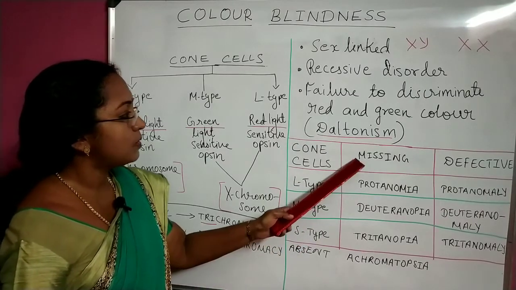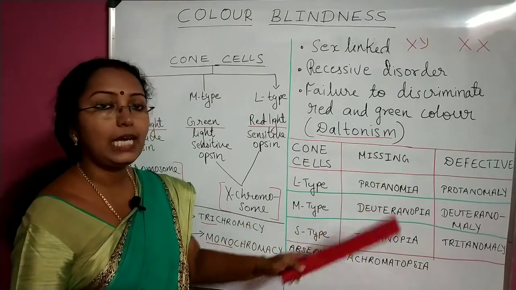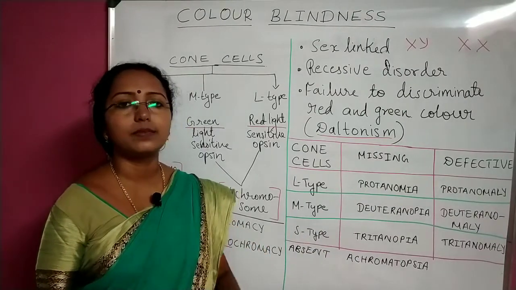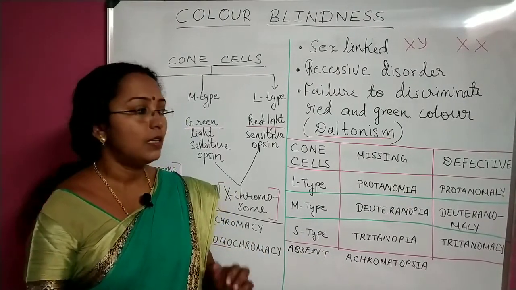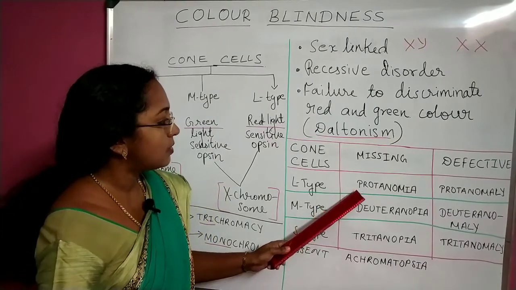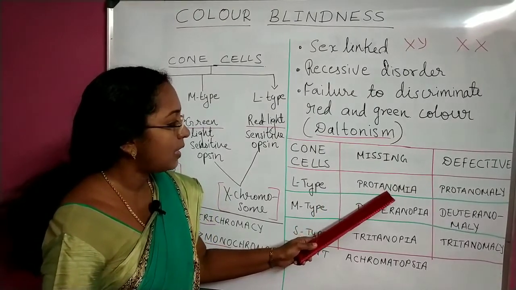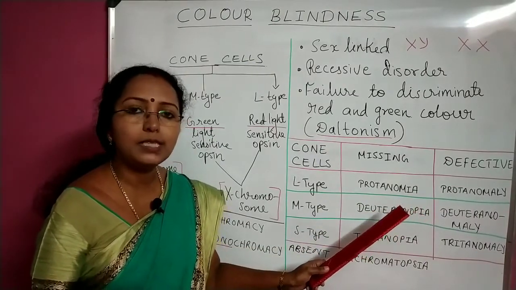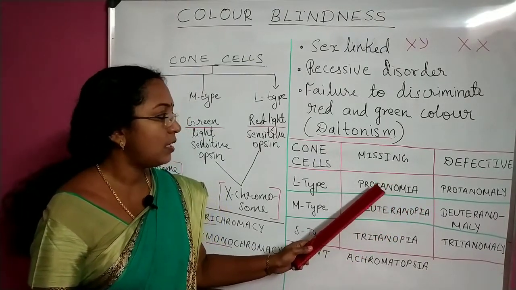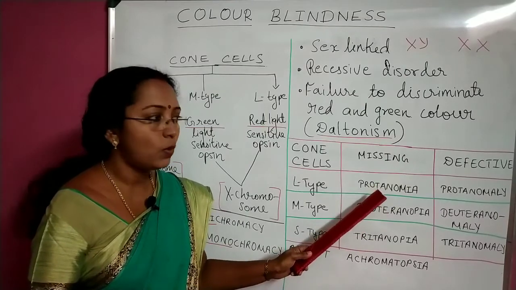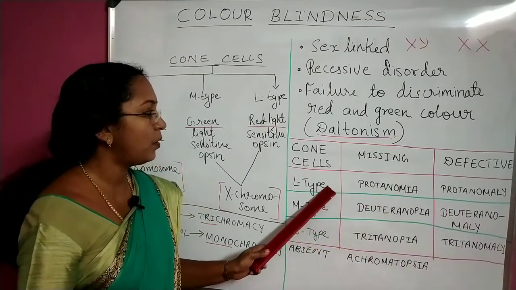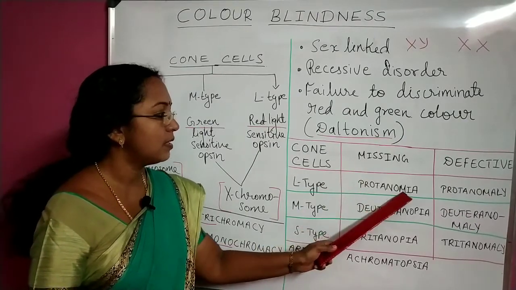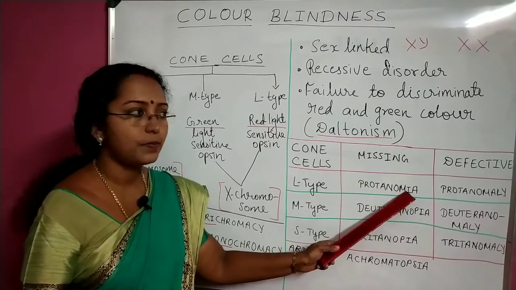If L type cone cells are missing, not at all present, then the disease is called Protanopia. It affects our vision when L type cone cells are missing.